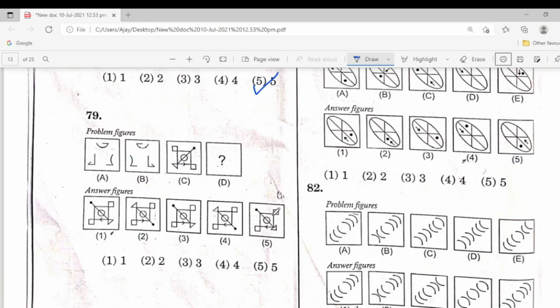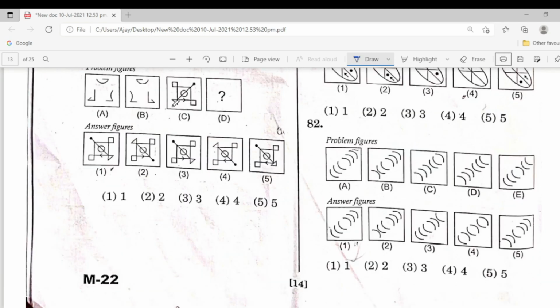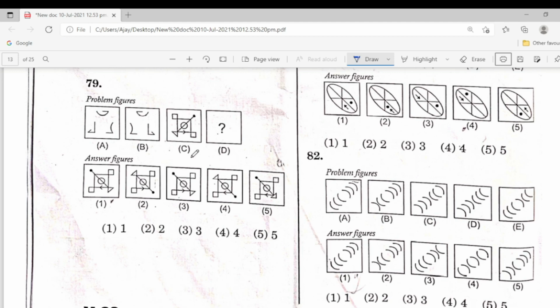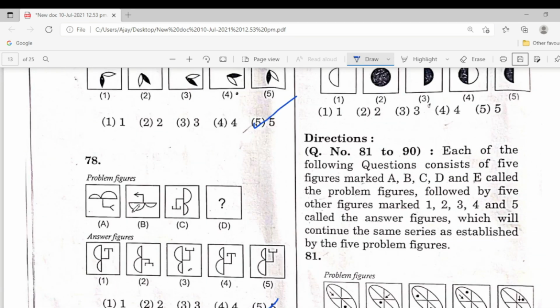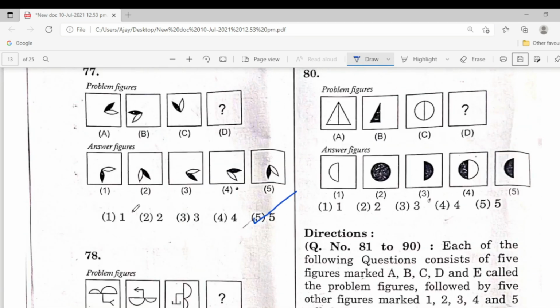Next, 79, problem figure. You see this one, which is the answer figure. 79, the first one is the answer. Next, 80, this is the problem figure, very easy. Next answer, this is a circle. So 80.